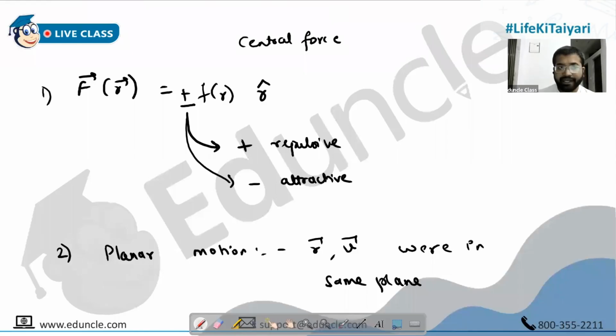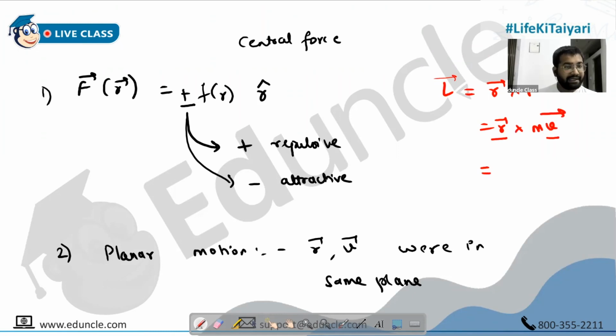And because r and v are in the same plane, what happens when you take the cross product? Because r and v are in the same plane, when you talk about angular momentum, which is r cross p, this becomes r cross m into v.